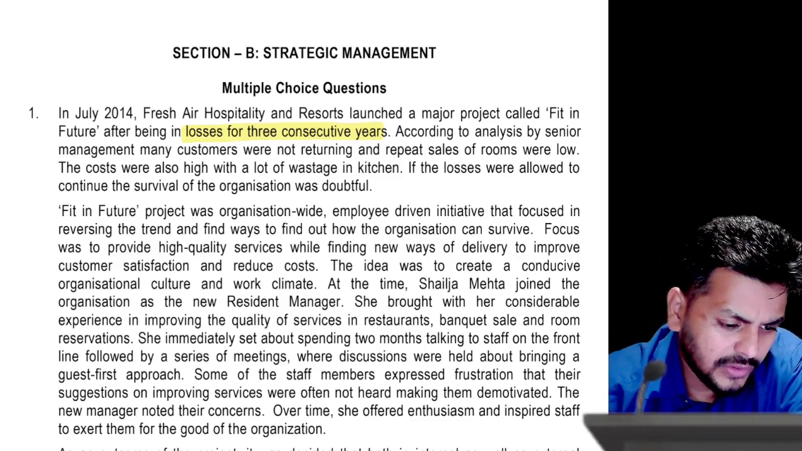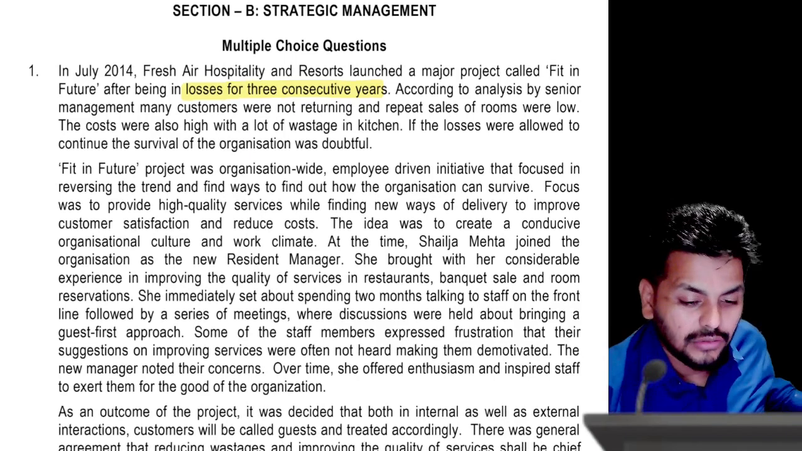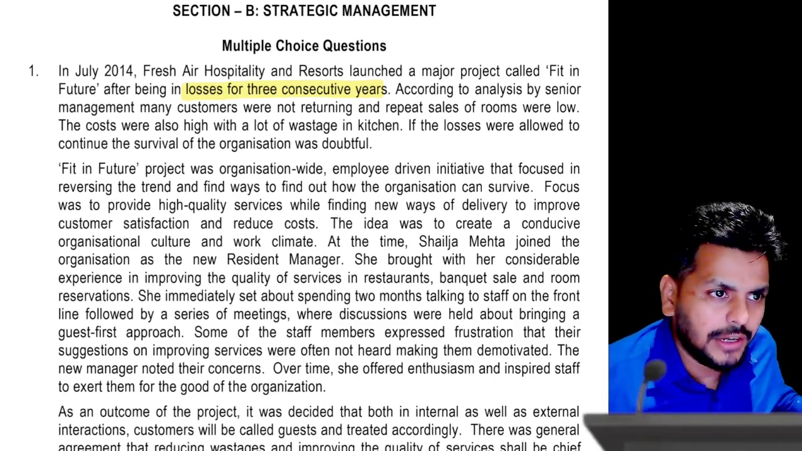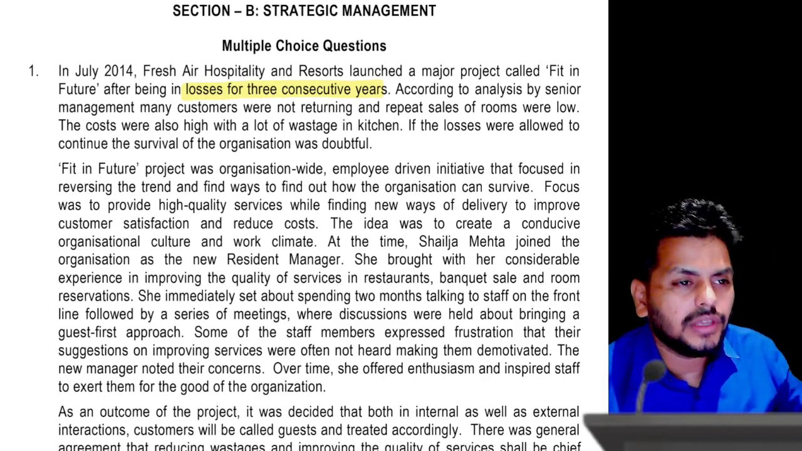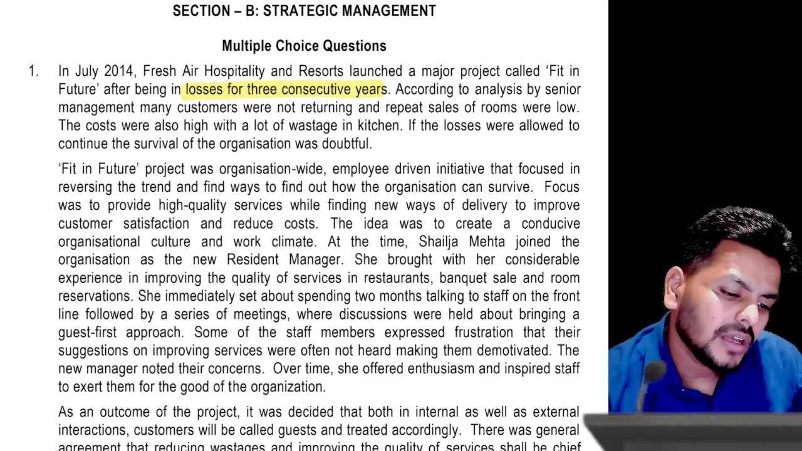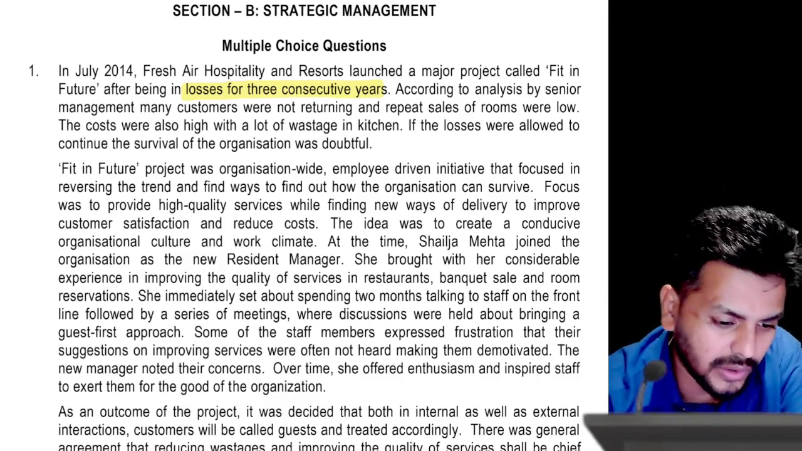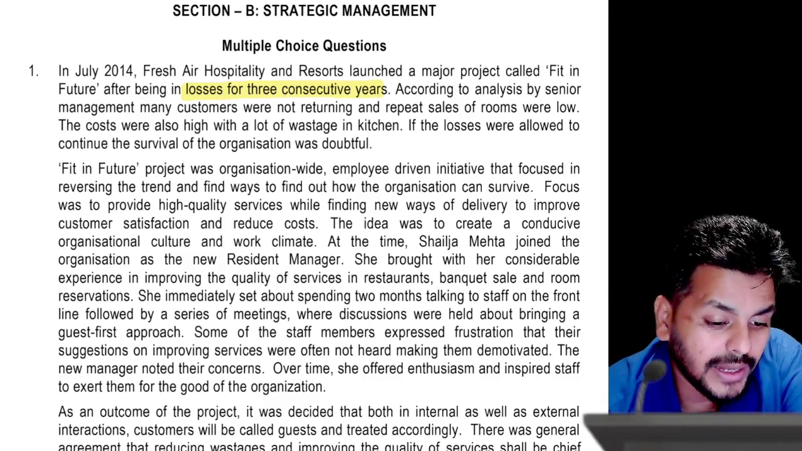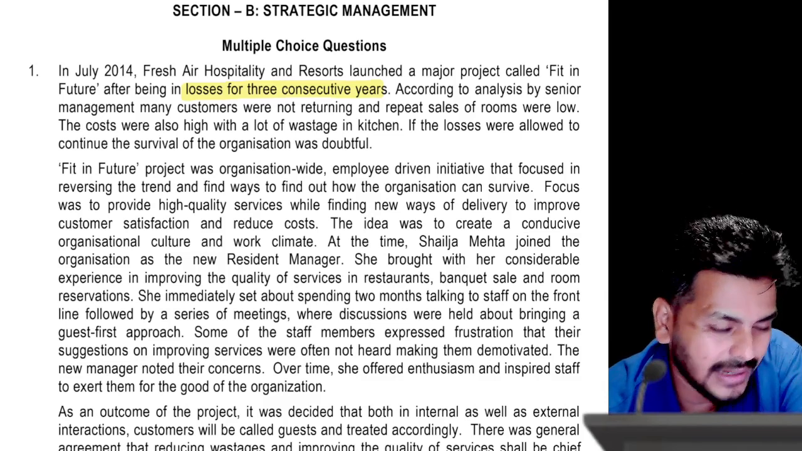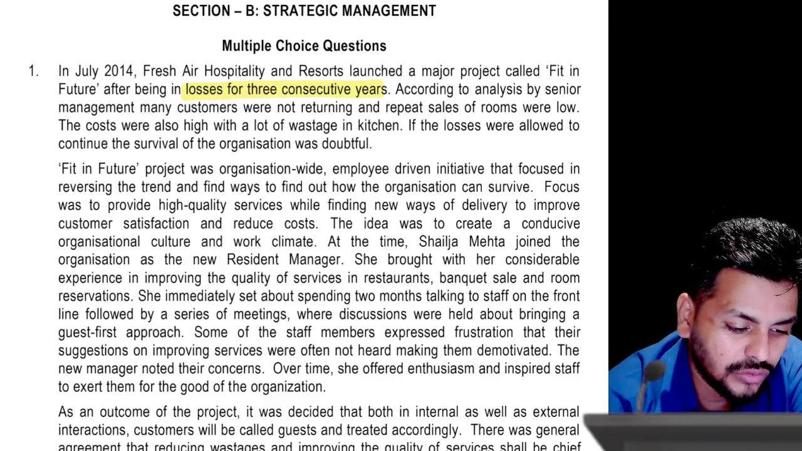According to the analysis by senior management, many customers were not returning and repeat sales were not happening. So that is a case of non-retention of customer. Now that is not something that we see unusually. In many places when management is not proper, non-retention of customer is the consequence. Let's continue seeing what those are. Costs were also high and there was a lot of wastage in the kitchen. So that's, I think, a hotel is not supposed to be run like that. If losses were allowed to continue, the survival of the organization is doubtful.